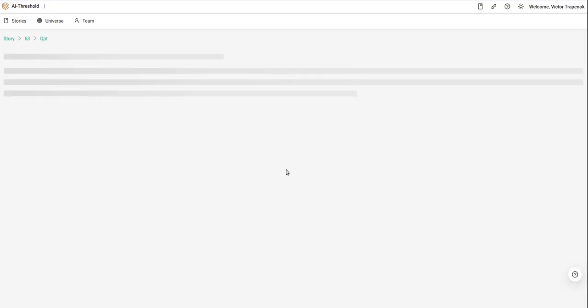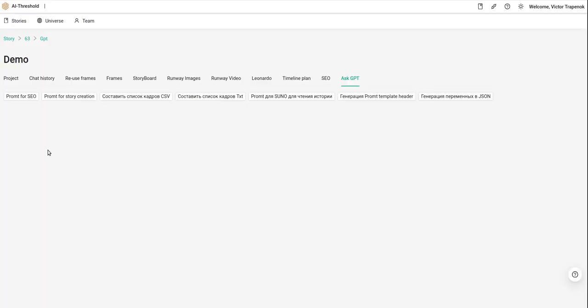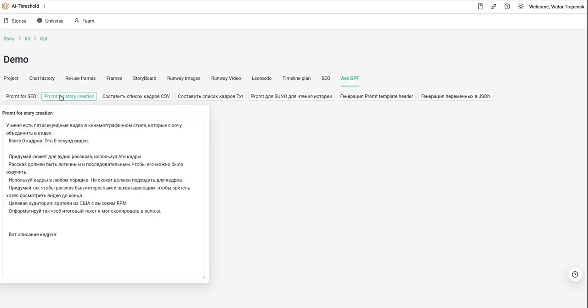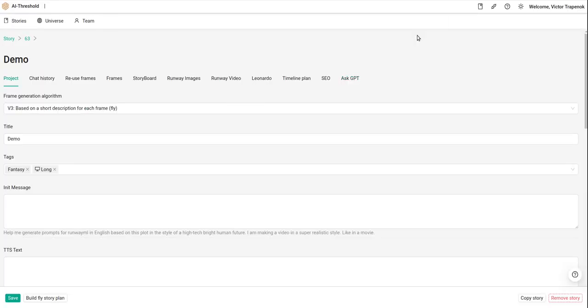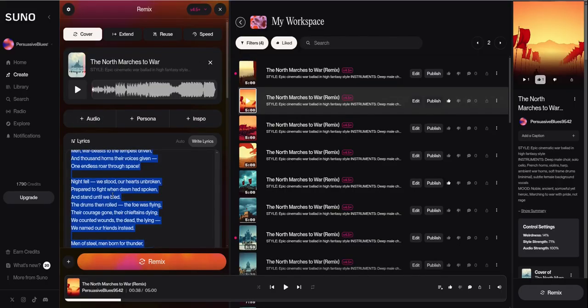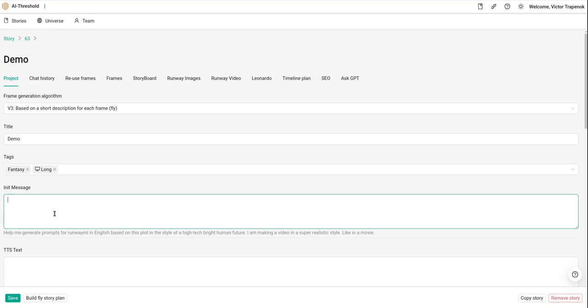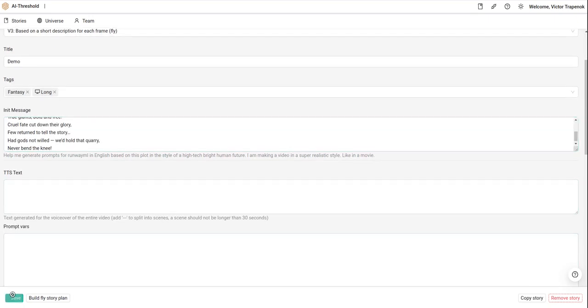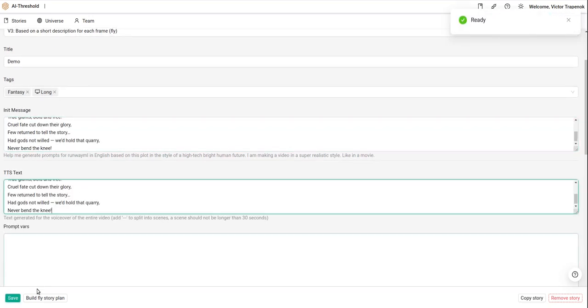Open it, new tab, get the prompt for story creation. So we'll copy the text from Suno to my init message, save it, copy it to TTS because it's TTS.